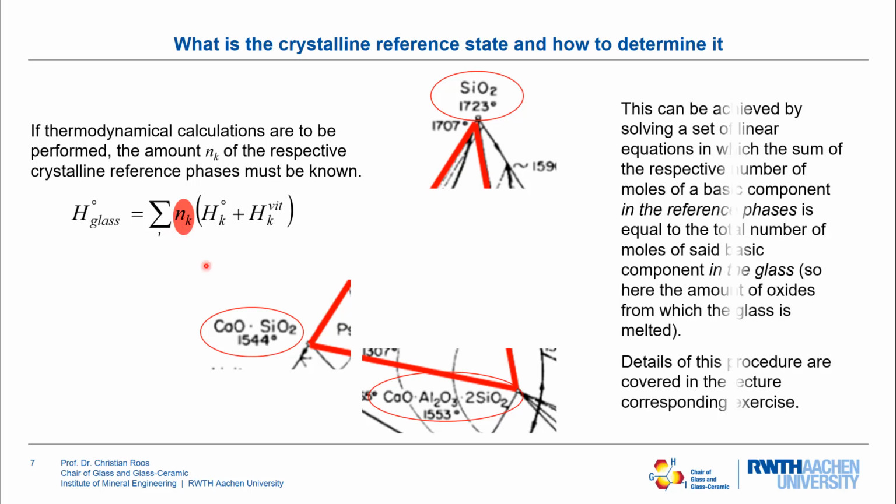This can be done by applying the lever law, which is known from binary diagrams, also on ternary diagrams, and then by solving a set of linear equations, which basically resemble the sum of the different components in a constitutional phase and add up to the total number of those components in the glass itself. The details of that procedure are covered in the respective exercise.